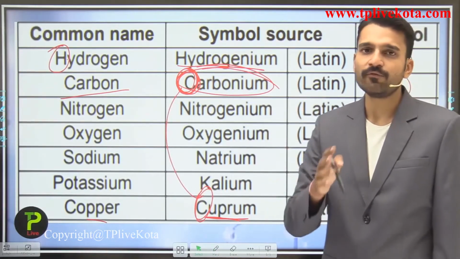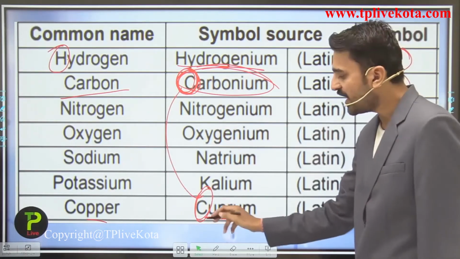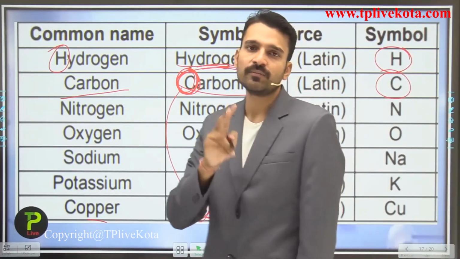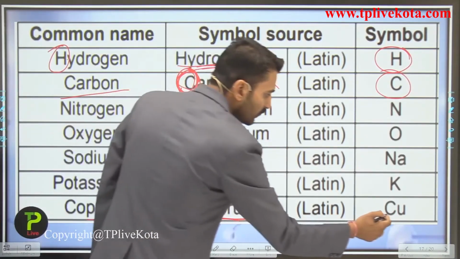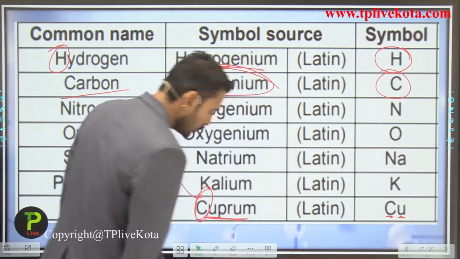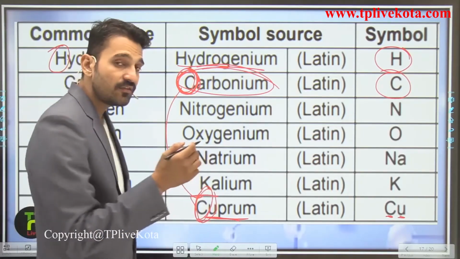So for the difference between both of these, we have taken the 2-letter system, that is capital C followed by another letter, U. So here the symbol for copper is Cu.